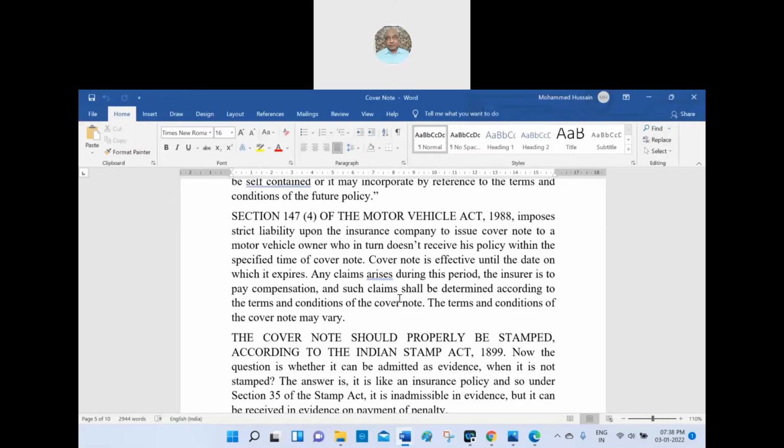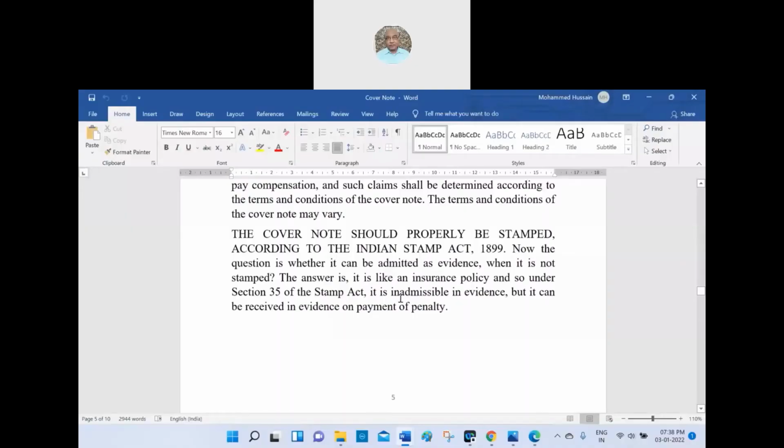So the terms and conditions will also be clearly mentioned on the cover note. The cover note should be properly stamped according to the Indian Stamp Act. Whenever a party issues a cover note, it will be stamped under the Indian Stamp Act of 1899. Now the question is whether it can be admitted as evidence. When it is not stamped, it is like an insurance policy, and under Section 35 of the Stamp Act, it is inadmissible in evidence.